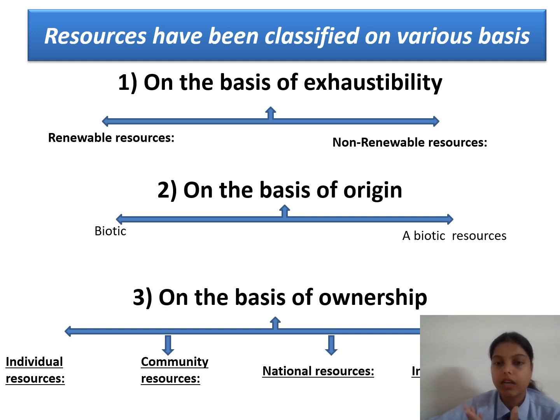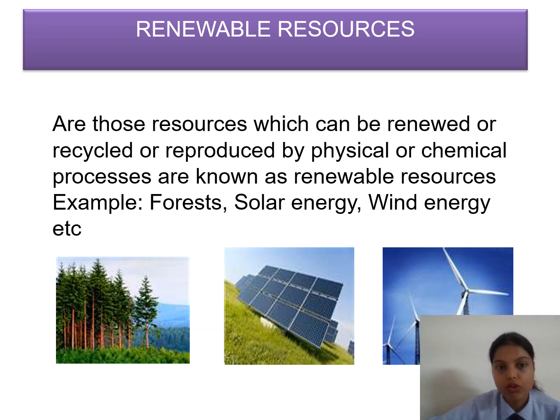Origin means how the resources come into the environment. So biotic and abiotic resources. We will further study these two terms also. Next is on the basis of ownership: individual resources, community resources, national resources, and international resources. Okay, so we will study all these resources.